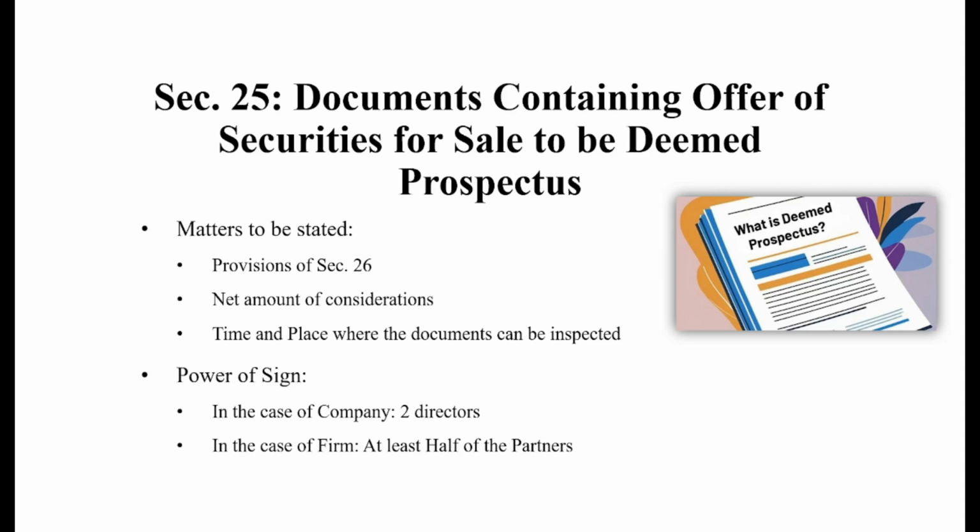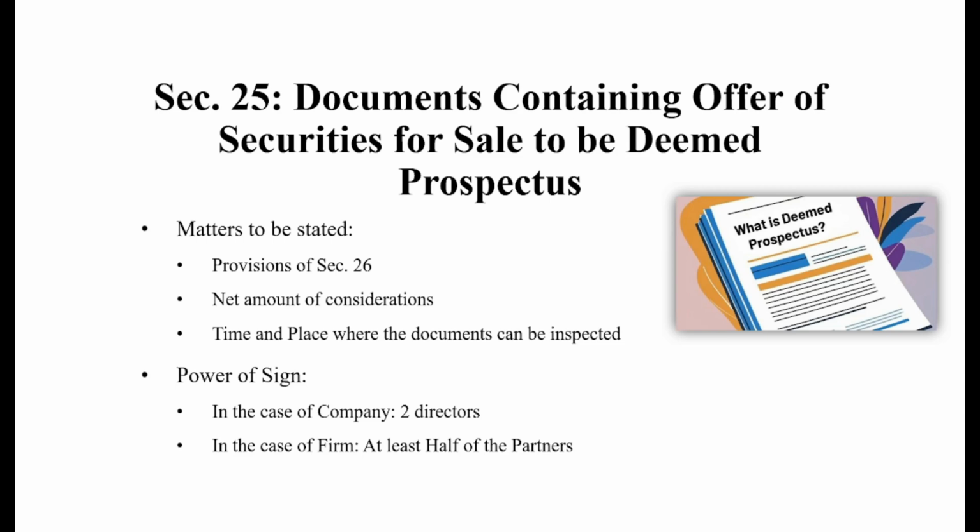The net consideration it has received from the public needs to be stated in a detailed statement, and it needs to mention a proper time and place from where the document can be viewed or inspected. Okay, next, in the case of a deemed prospectus, who has the power of signature by which the document can be authenticated? In the case of a company, there shall be two directors, or in the case of a firm, at least half of the partners shall be authorized as signatories.